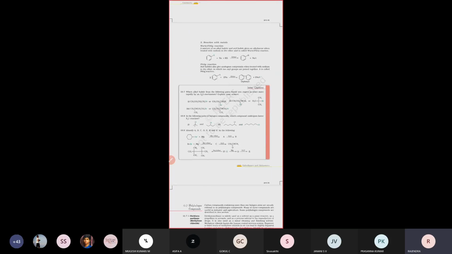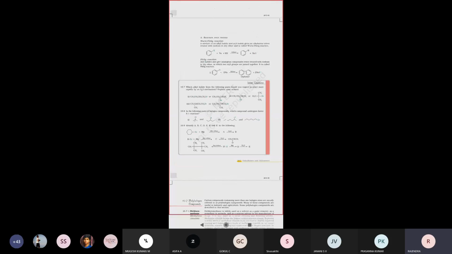And the last one we are going to see. Just see these last compounds. What is meant by the Wurtz-Fittig reaction and the Fittig reaction? Let us see the differences.